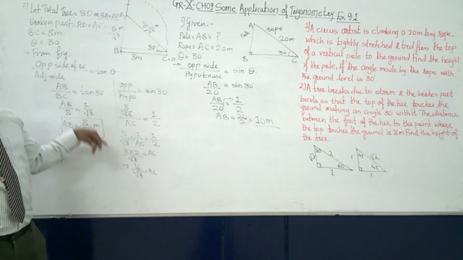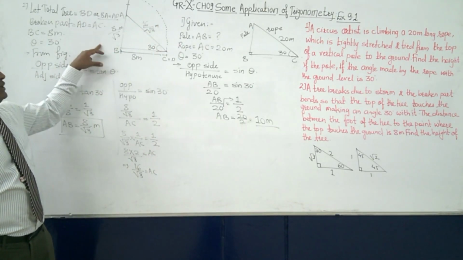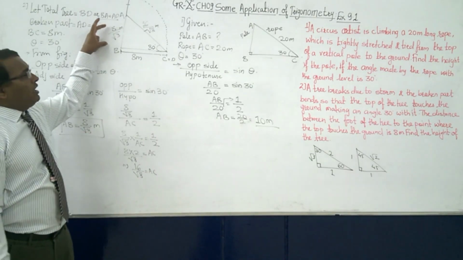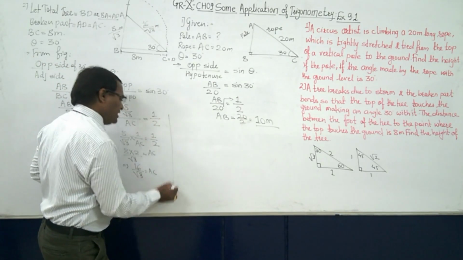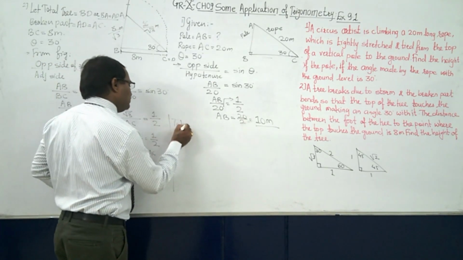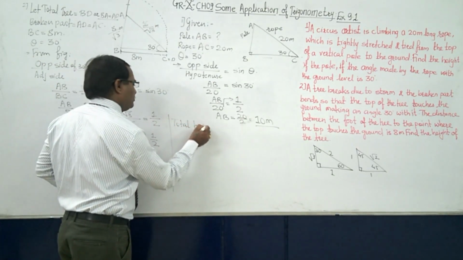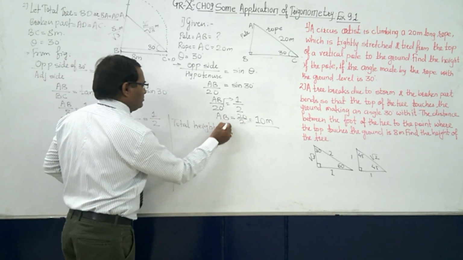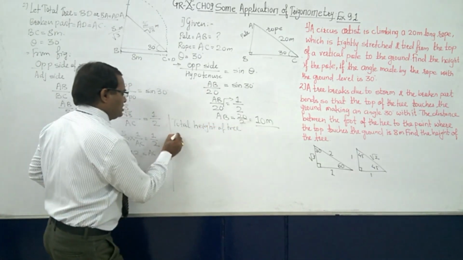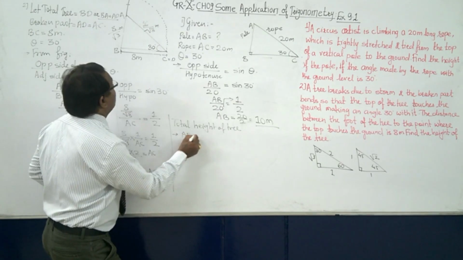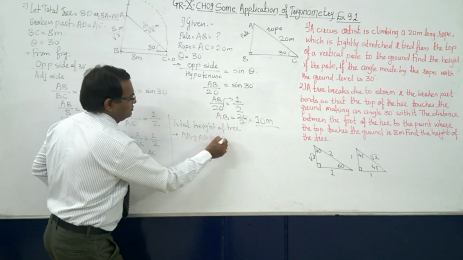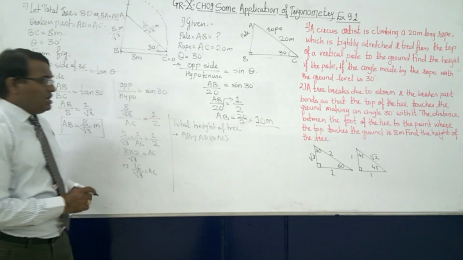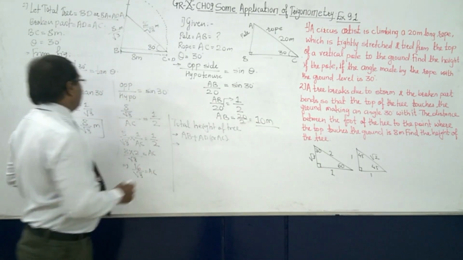Now for this one, the total height of the tree is AB plus AD. AD is equal to AC. So what we can say is the total height of the tree is equal to AB plus AD, or AC. Right? Now what is AB? We have found it out.